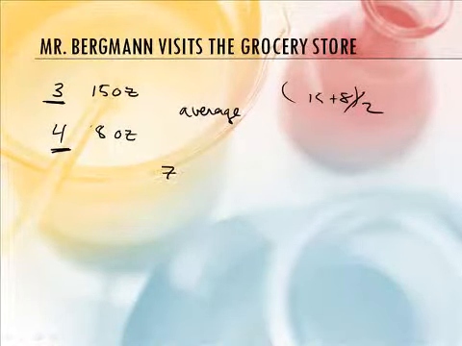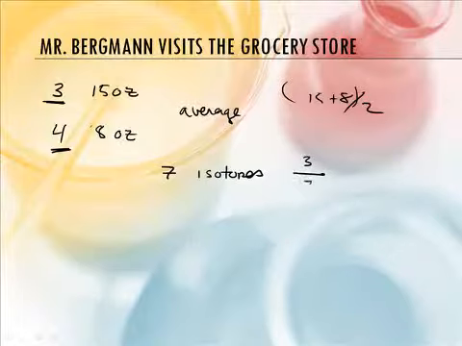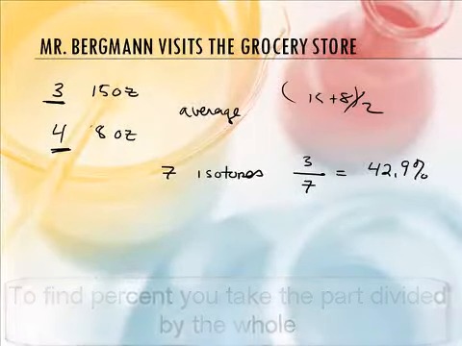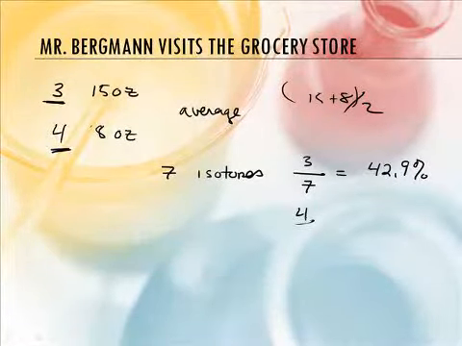So if we have 7 total cans, then the 15-ounce size would be 3 over 7, right? Yep, and so that's 42.9%. And of course then we do 4 over 7 for the other one. Well, it's 100 minus that.